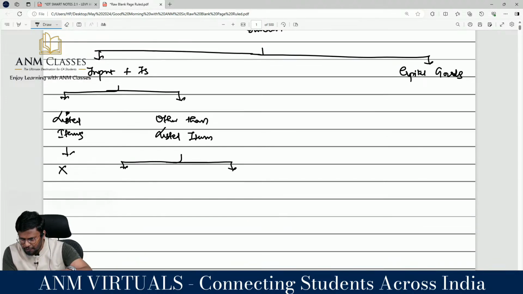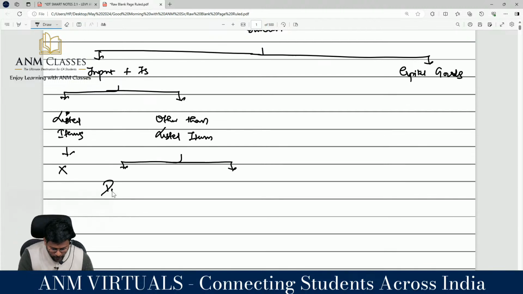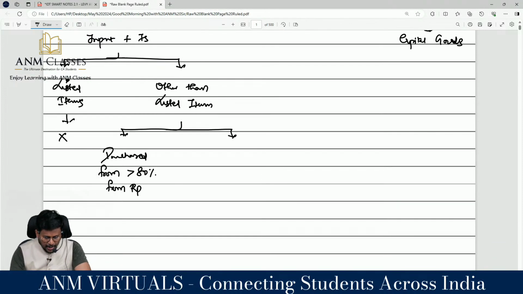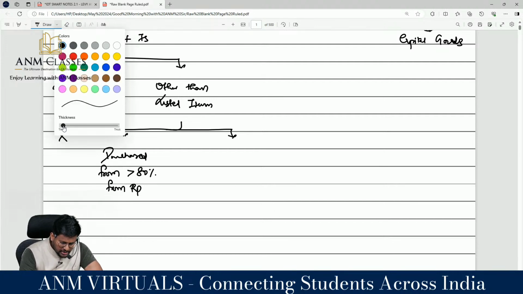Are you purchasing from a registered person or an unregistered person? Situation number 1: purchased more than 80% from registered persons. So for other than listed items, I have purchased more than 80% from a registered person.